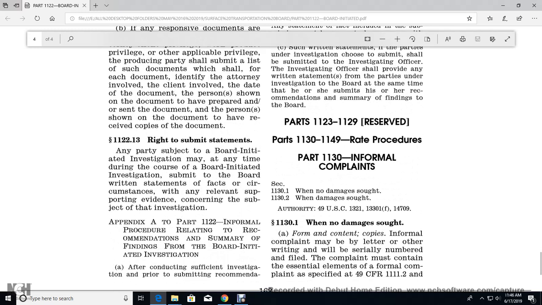Alright, 1122.13, right to submit a statement. Any party to a board-initiated investigation may, at any time during the course of the investigation, submit to the board a written statement of facts or circumstances relevant to and providing evidence concerning the subject of the investigation.